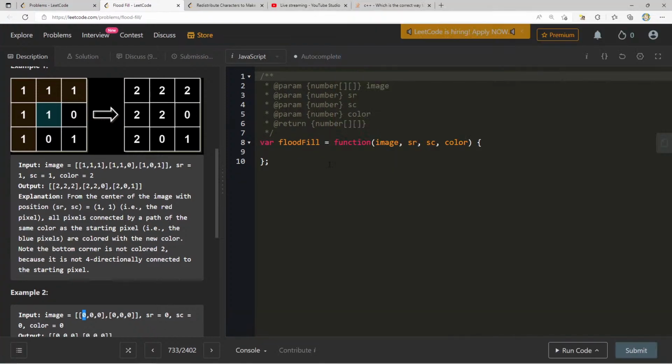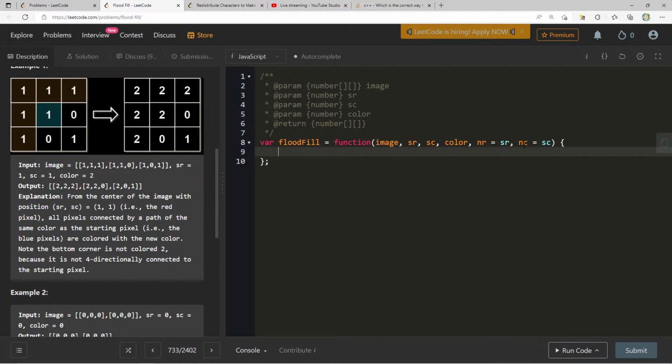Let's see how we would actually start to code this out, right? We've already sort of decided what it is that we want to do. So I think all we really need to do here is we have SR, we also have SC. We can also do NR and NC to represent new row and new column. And let's think about this.